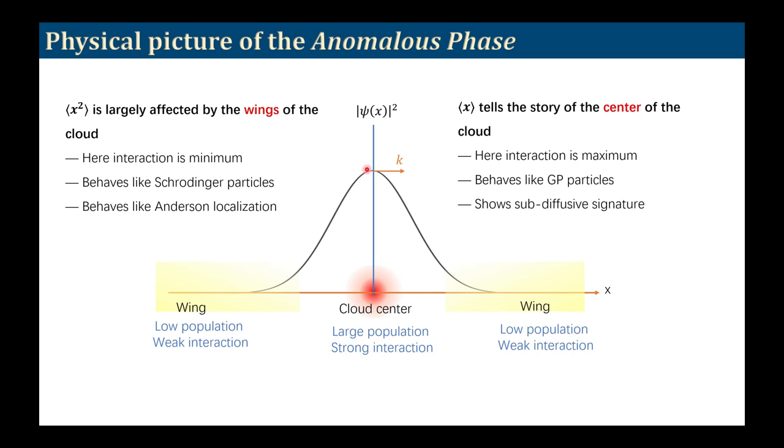So we must not think of this exciton polariton as Anderson localization. It is very critical. Although the wing behaves like an Anderson localization particle, the center behaves like the GP particle, where the quantum coherence is already lost, at least partially.